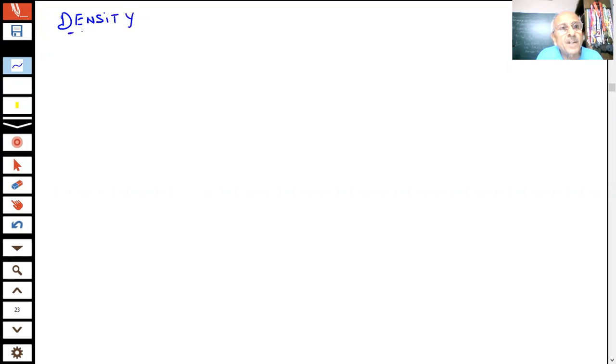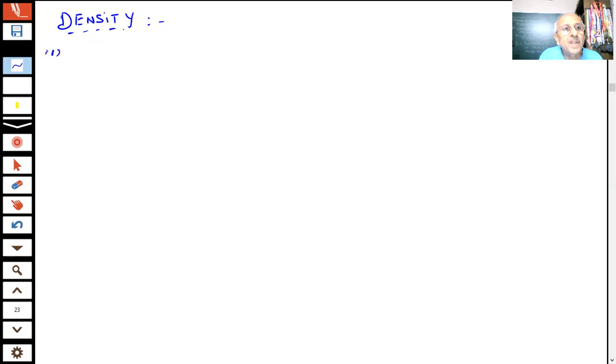This is very important. As you learned, students, objects which are heavier, which are denser than water, which have more density than water, they sink in the water. And those objects whose density is less than water, they float on water. So we discussed that. Now the question before us is, what is this density, students?